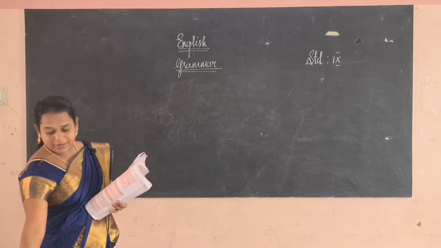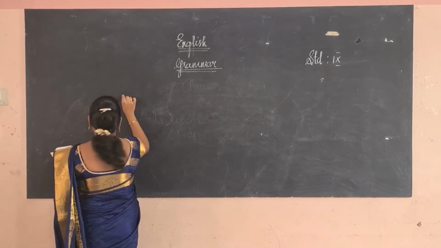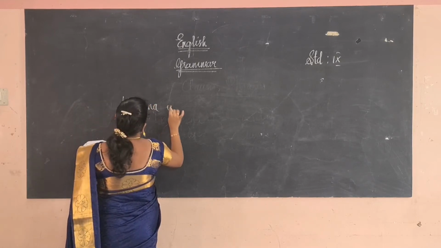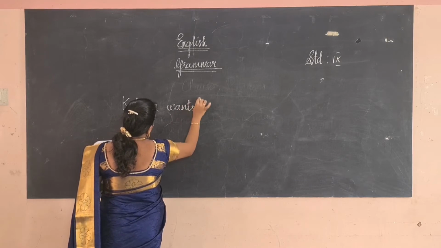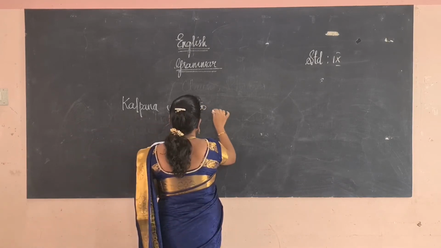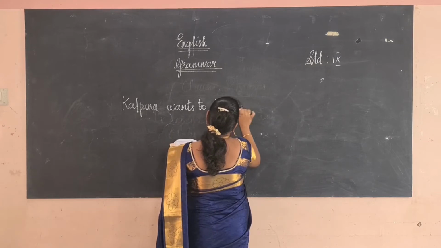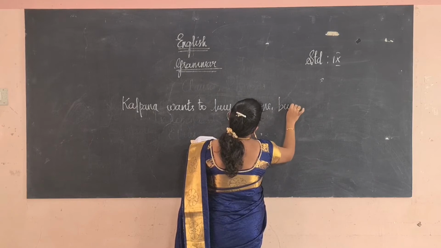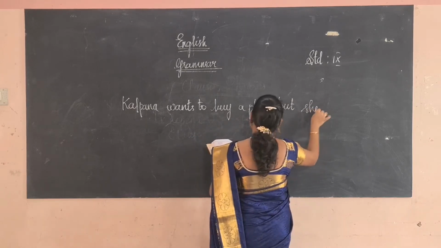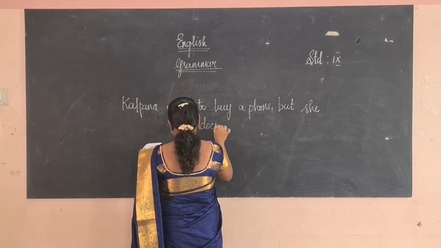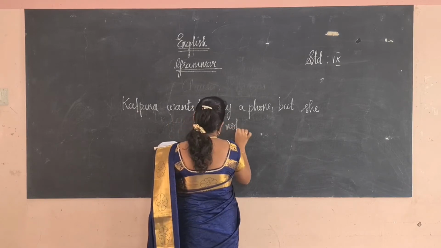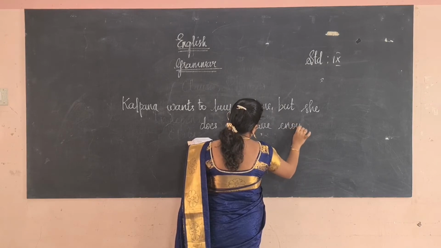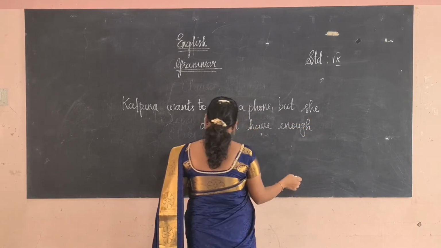In your book, they have given some examples like: Kalpana wants to buy a phone, but she does not have enough money.